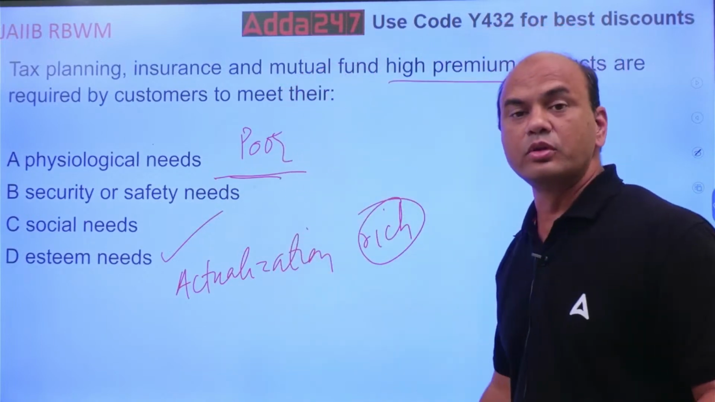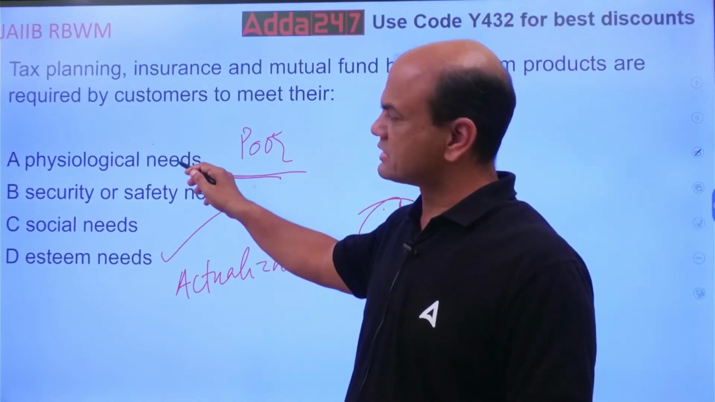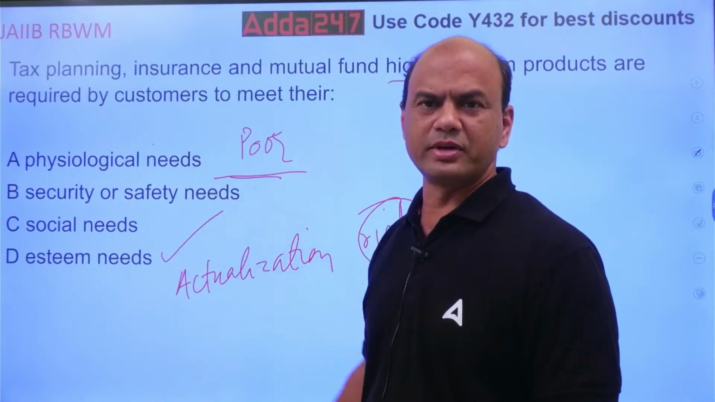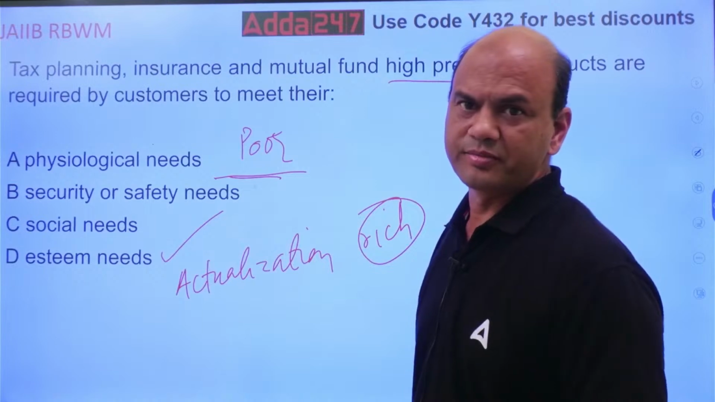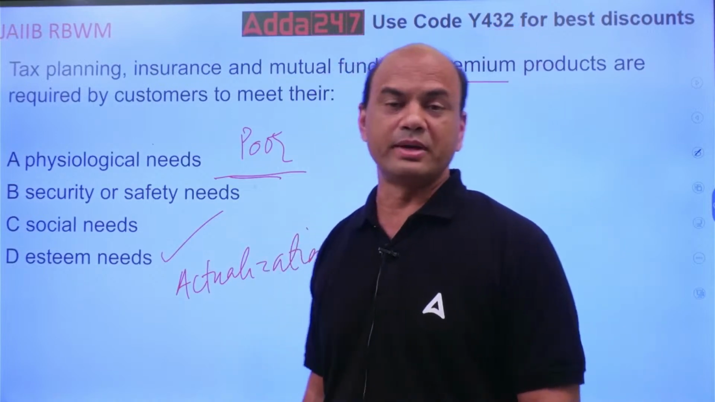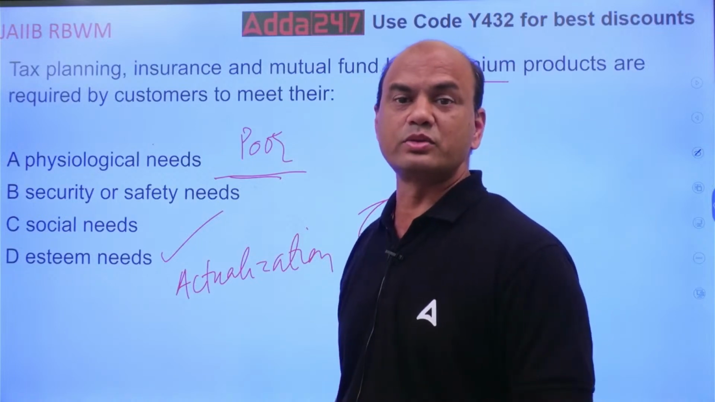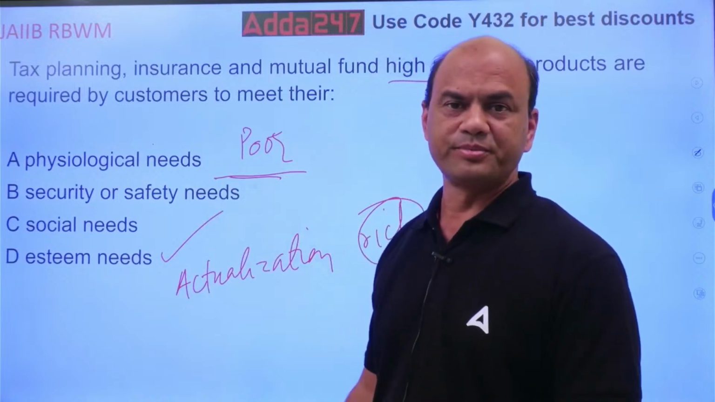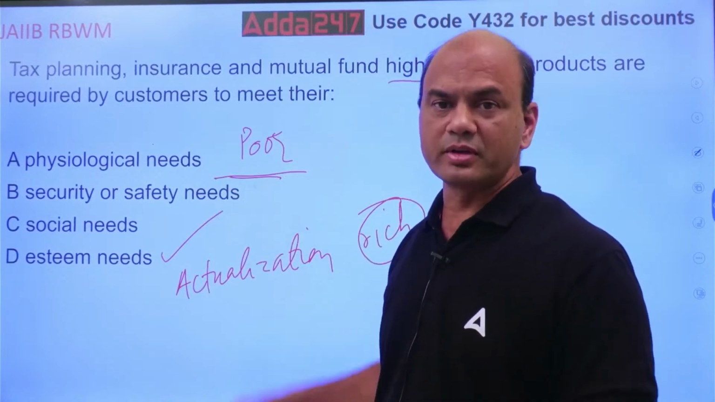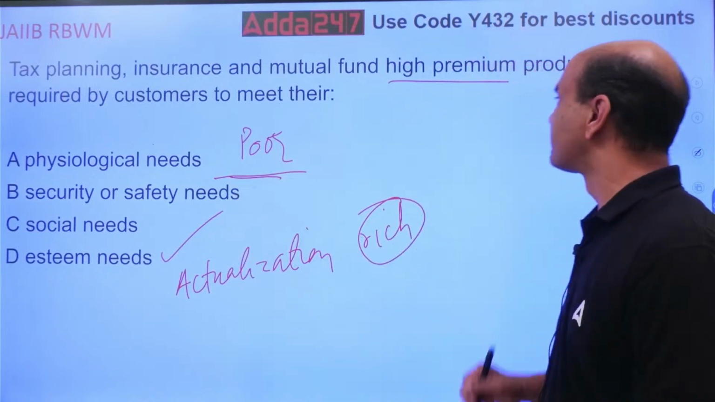If this would have been low premium, then this would have been these two, and physiological also you can say now, because now we have that government scheme, right? Atal Pension Scheme is there. Then the Jeevan Jyoti is there, Jeevan Suraksha is there. All these are for the physiological also. So low premium is for the poorest side and high premium is for the richest side.